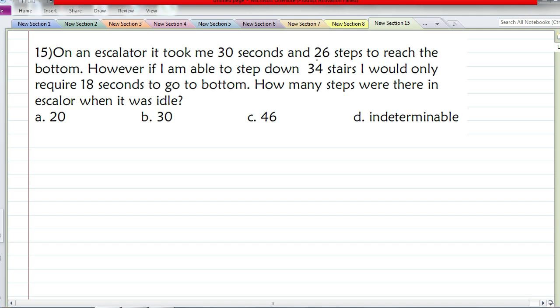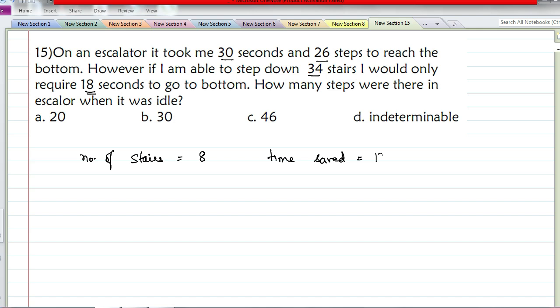So in the first case, he is getting down 26 steps and it took 30 seconds for him. In the second case, he is getting down 34 stairs. So what is the difference in number of stairs? The difference is 34 minus 26, that gives you 8. Okay, 8 stairs. And he is taking only 18 seconds. Means how much he has saved? Time saved is 12 seconds.